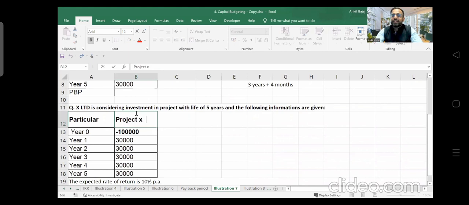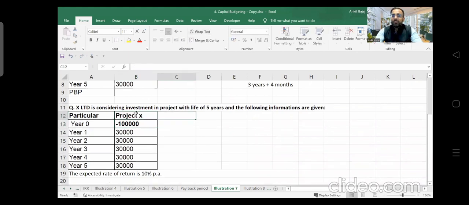And I think you know how we can calculate the present value of cash flows. To calculate present value of cash flows, we have to apply the formula. What's the formula? Future value divided by 1 plus R, raised to the power n. Very good. So I will write down the formula here. Formula is future value divided by (1 plus R) raised to the power n, right? This is the formula which we have used to calculate present value. So 30,000 is given here, right?